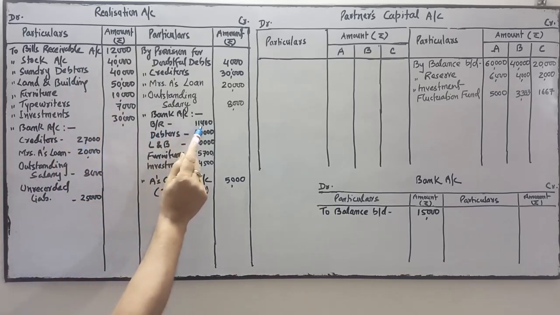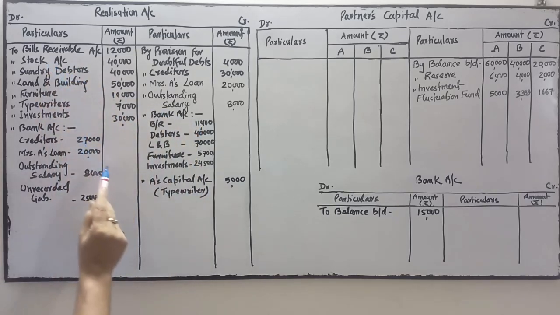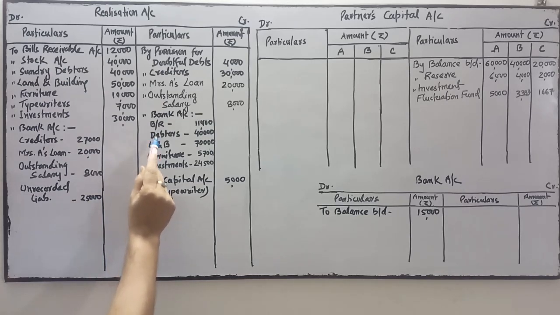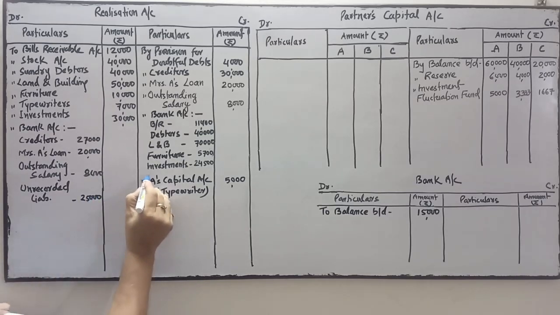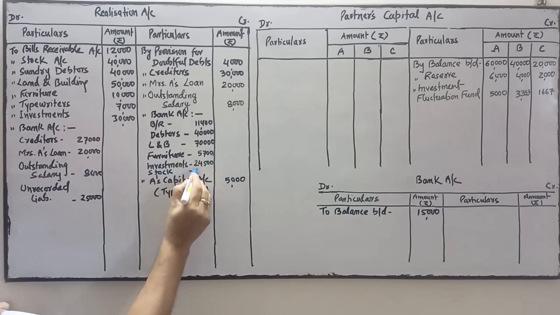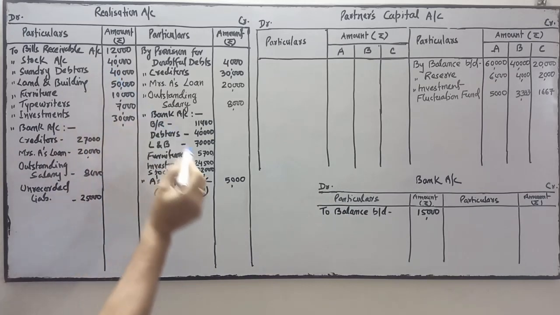Here it is sold. Stock. Where is stock? Is there any information about the stock? Yes, stock realized 32, which I was missing. Yes, so I verified it. So we have to verify whether any item is left. So stock realized 32, so stock is sold.